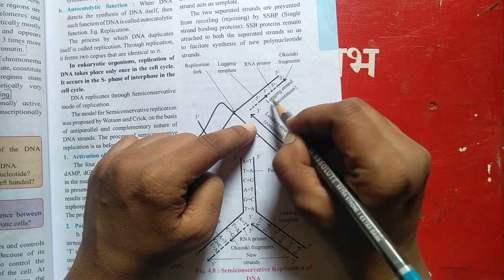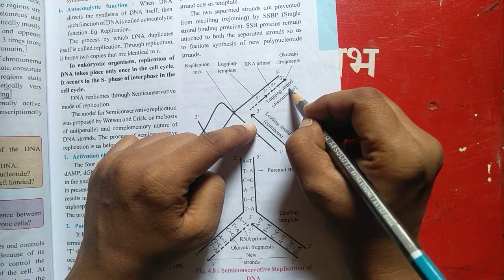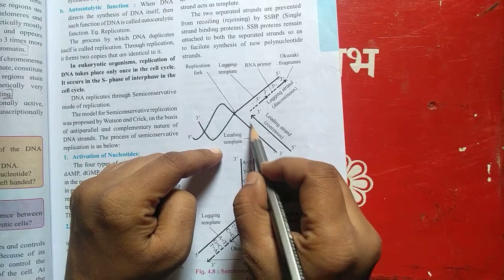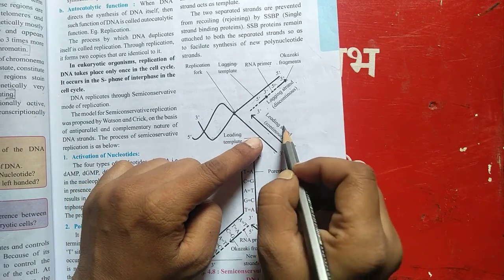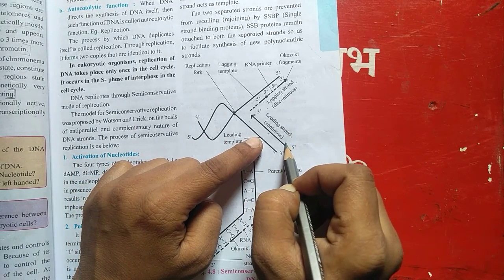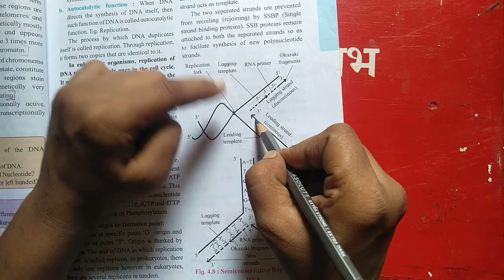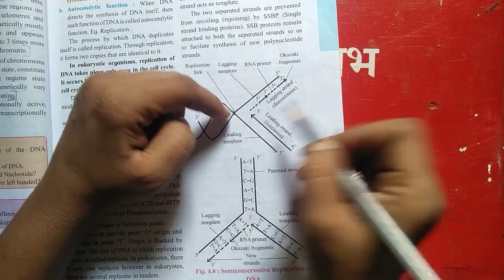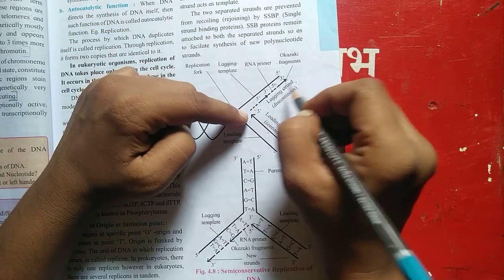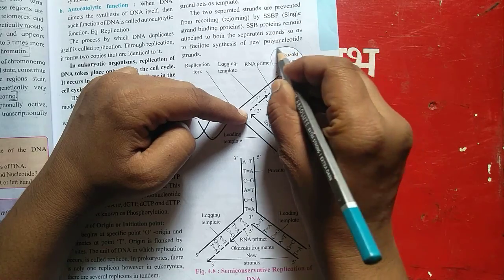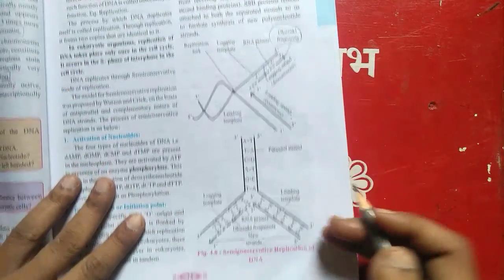Below is the leading template, where the leading strand continues, and the lagging strand is made of Okazaki fragments.